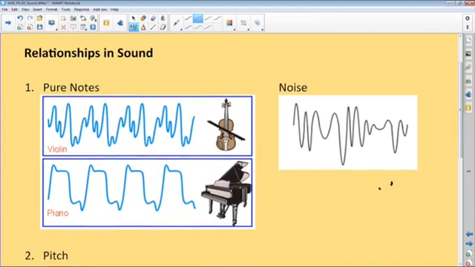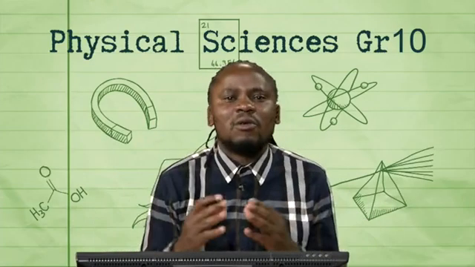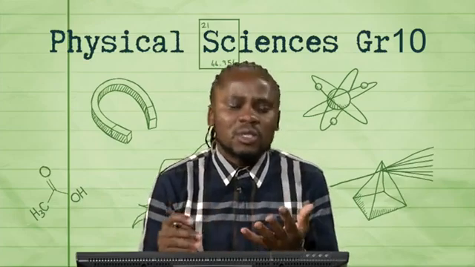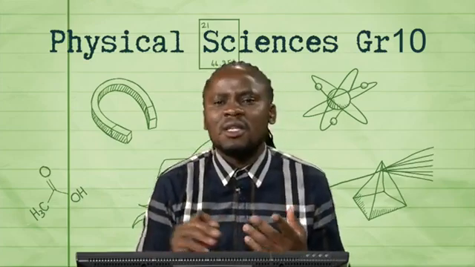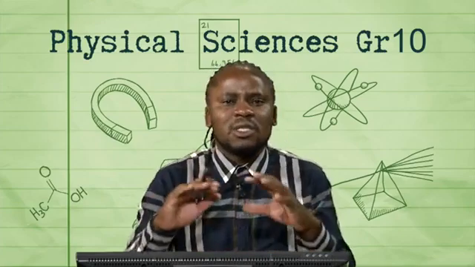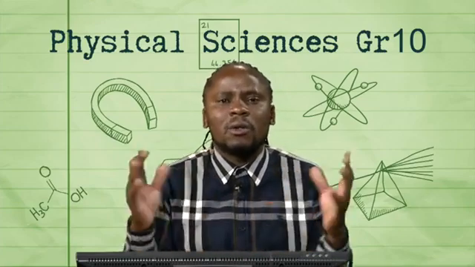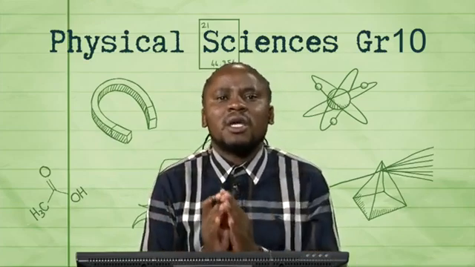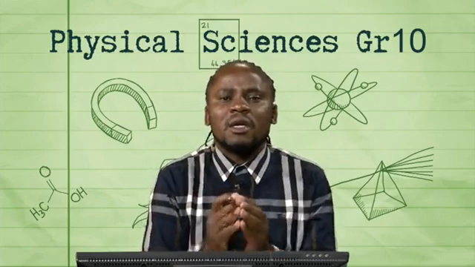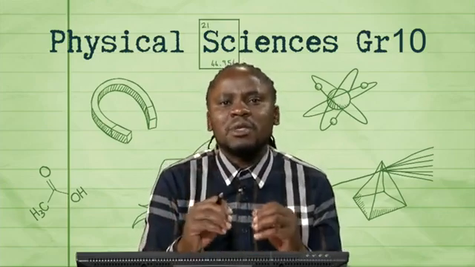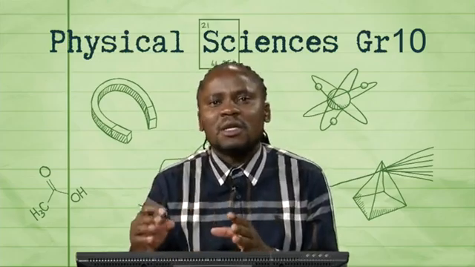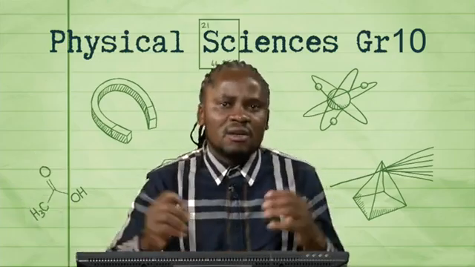Now, we want to recognize at this stage that sound can be produced by a vast array of sources. We looked at the drum, blowing the whistle, and the science behind that, which is what is common in all the cases where we can say, okay, this is indeed a source of sound. The source must vibrate and transmit vibration of the particles through the medium to the listener from the source.